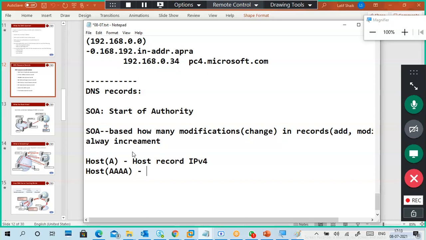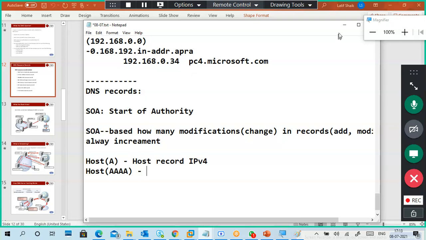Next one is the host AAAA record. Guys, compulsory go through the DHCP and DNS PPTs once. If you understand, good. If you don't understand, it's okay, leave it. It will take 5 to 10 minutes to go through the PPT. Some are from Microsoft, and some are CMS PPTs.